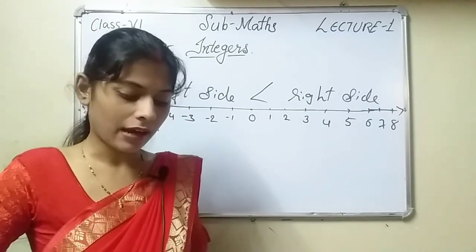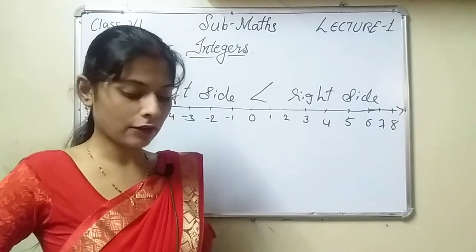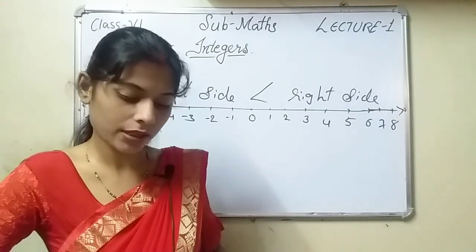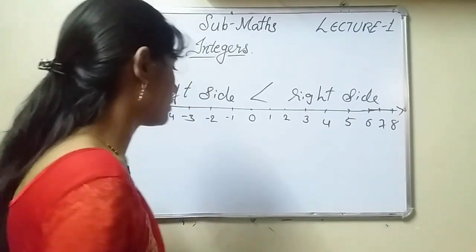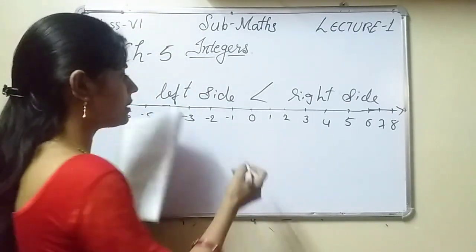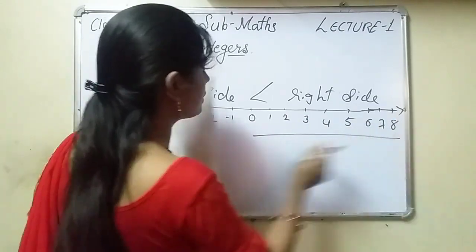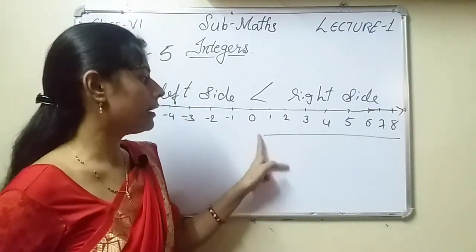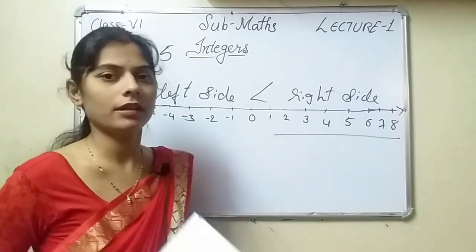These two numbers are called opposites. Thus every number on the right of 0 has an opposite on the left of 0 and vice versa. The natural numbers 1, 2, 3 and so on in the system of integers are called positive integers. Which are the positive integers? These are the positive integers 1, 2, 3, 4, 5, 6, not including 0. When you include 0, it becomes whole numbers, but when you do not include 0, it becomes natural numbers.